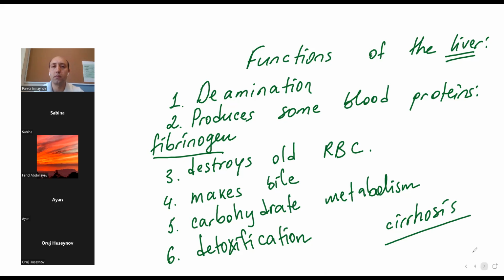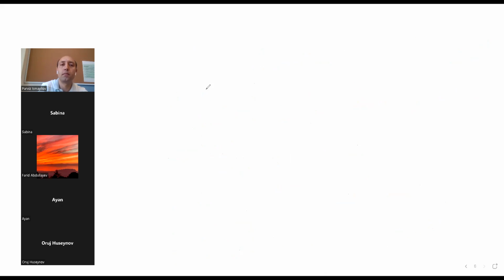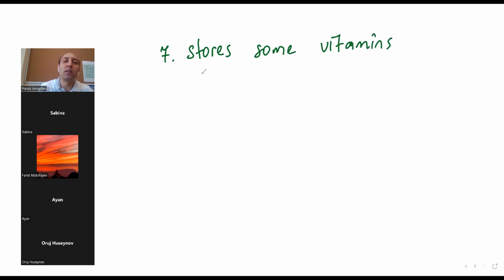It is our 7th function. The liver also stores some vitamins. In our book, they also wrote vitamin D, but mostly we are learning A, D, E, K. We generally call these vitamins fat-soluble vitamins.